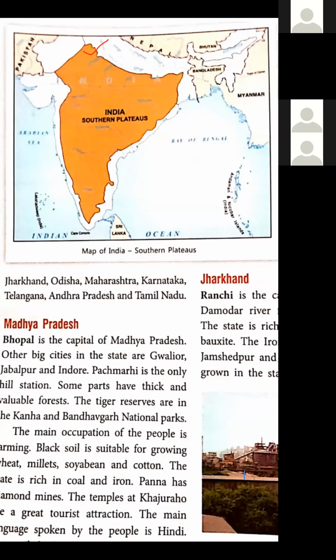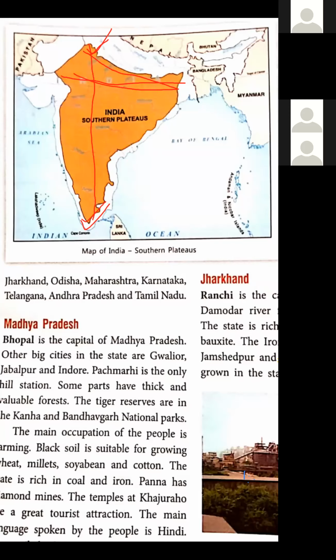This distance is about 1600 kilometers, and east-west extent is about 1400 kilometers. North means upper part to lower part. North to south 1600 kilometers, and east-west extent mean कितना है spread हुआ है, 1400 kilometers. The general slope of the land is mostly west to east. This is the general slope. It is from west to east, except in the Narmada Tapi region.